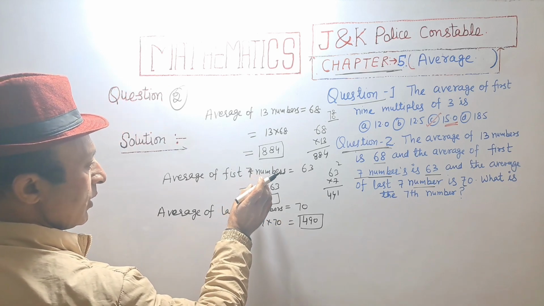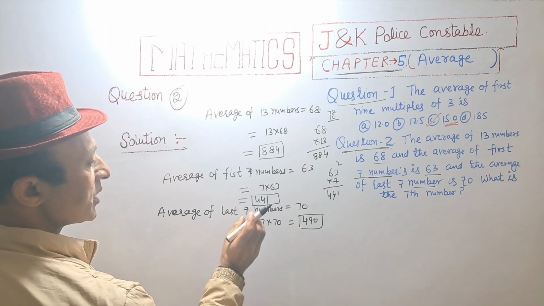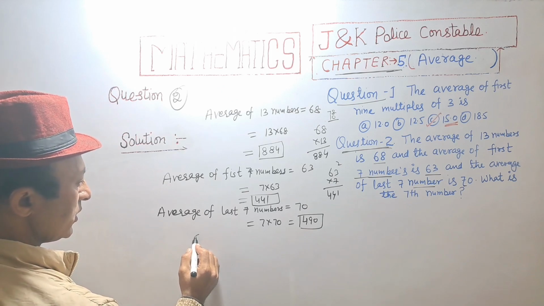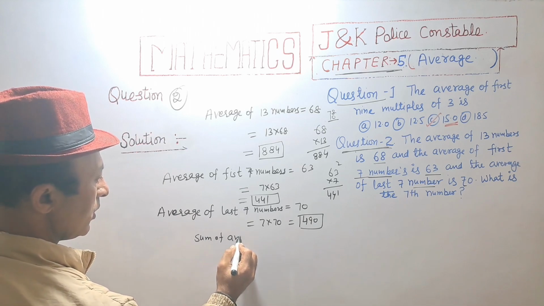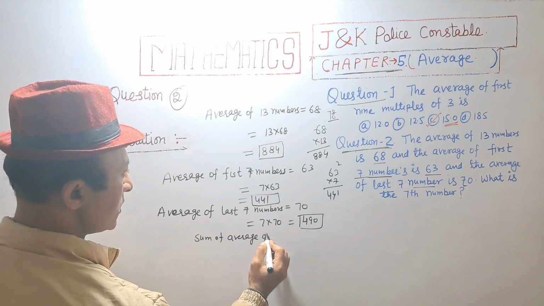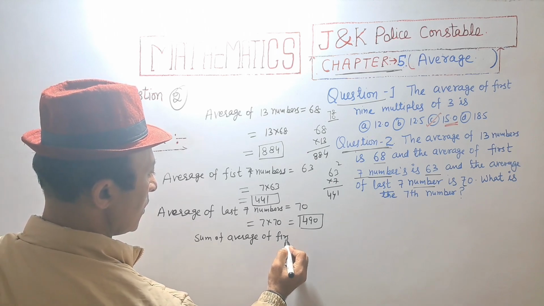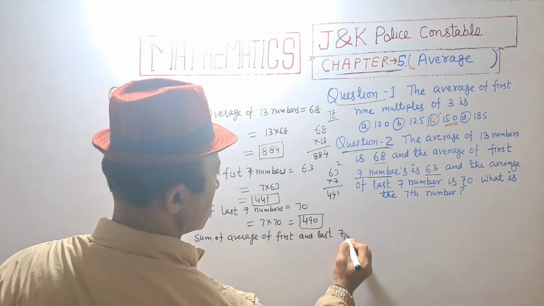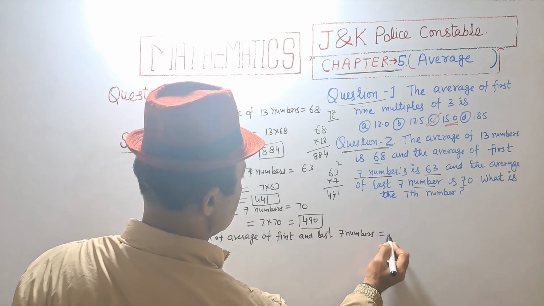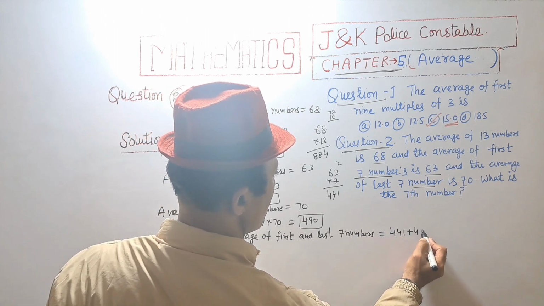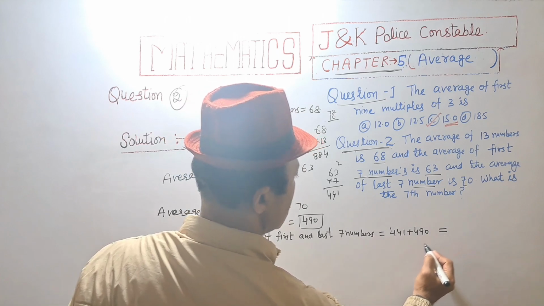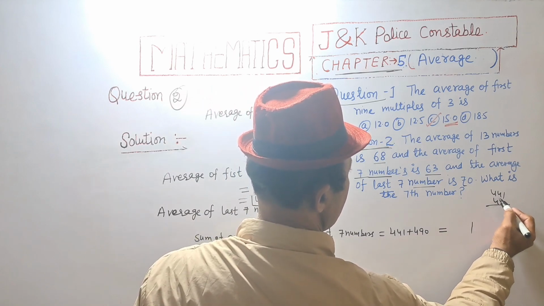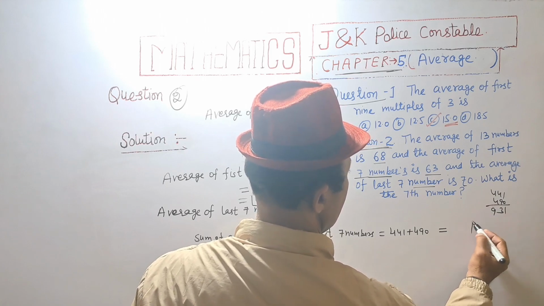So the sum of the first 7 numbers and the last 7 numbers is equal to 441 plus 490, that is equal to 931.